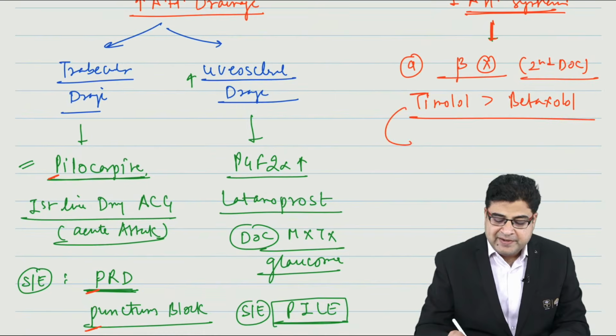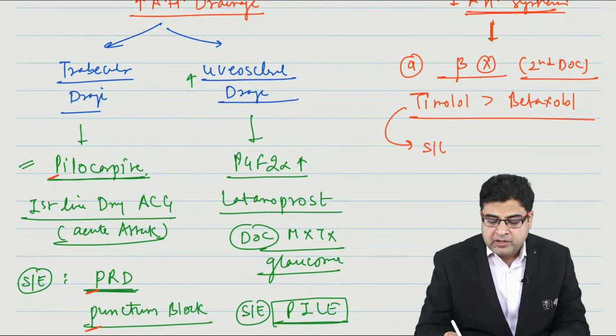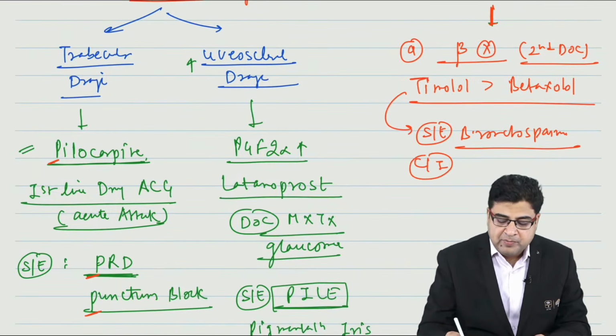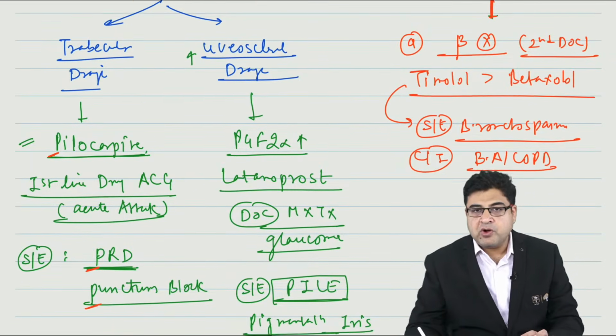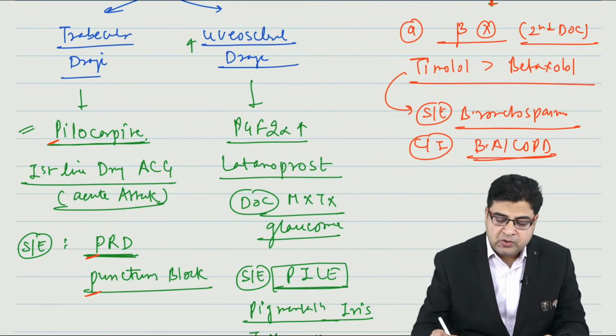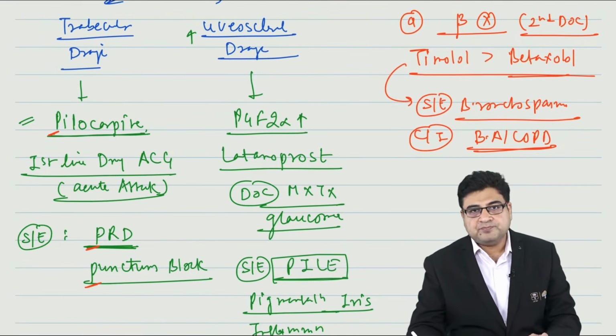Now, timolol is a medicine that, when given to a patient, has an important side effect: bronchospasm. So this medicine should not be given to a patient who is a known case of bronchial asthma and COPD. In patients of bronchial asthma and COPD, we should not use timolol. In those patients, we can use the drug betaxolol.